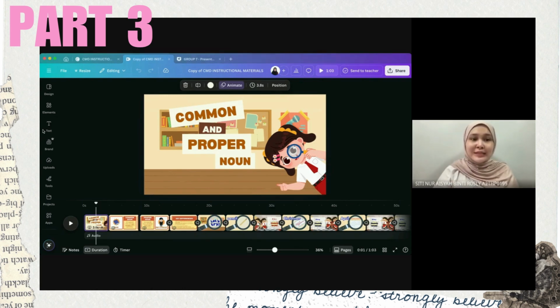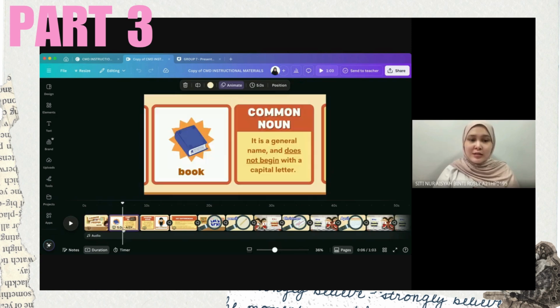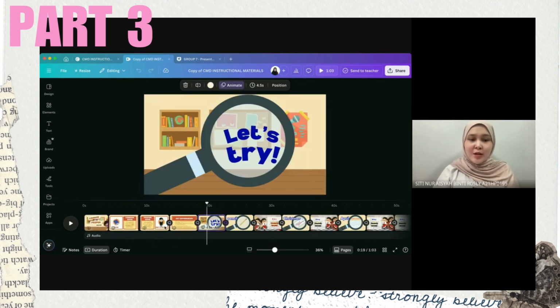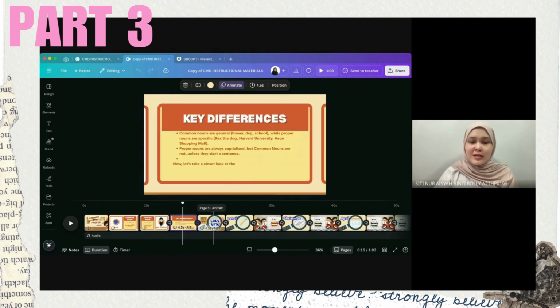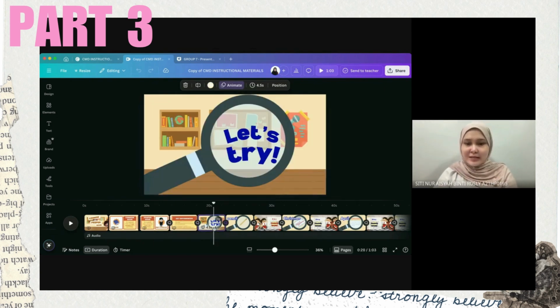So for this part, we want to introduce the students into a more detailed grammatical concept, which is on the common and proper nouns. So as you can see right here, for this part, instead of using animated slide, we just use a simple slideshow, right? We just create this on our own, just a simple one. We include a little notes on common and proper nouns, the key differences and so on, and also we include a little bit of exercises.